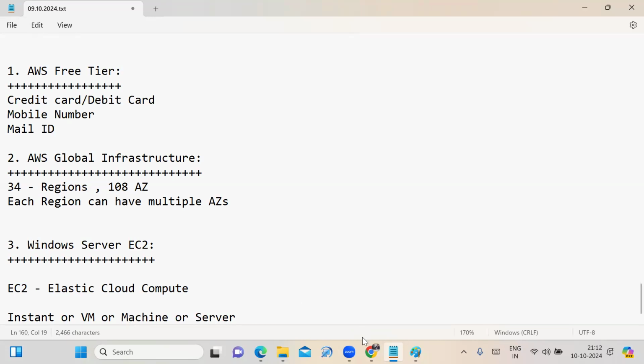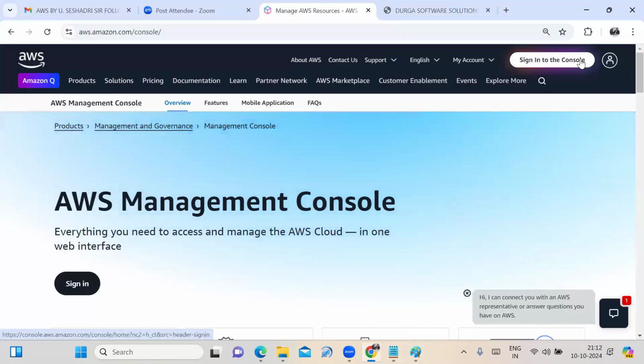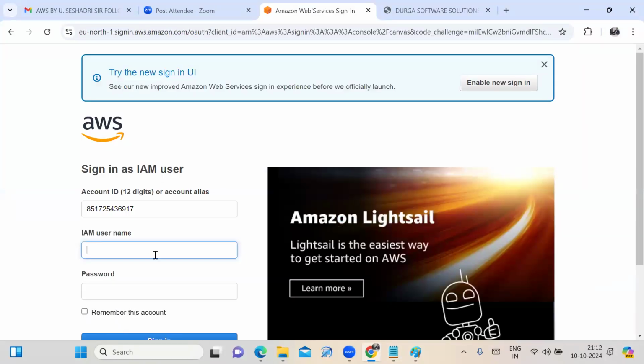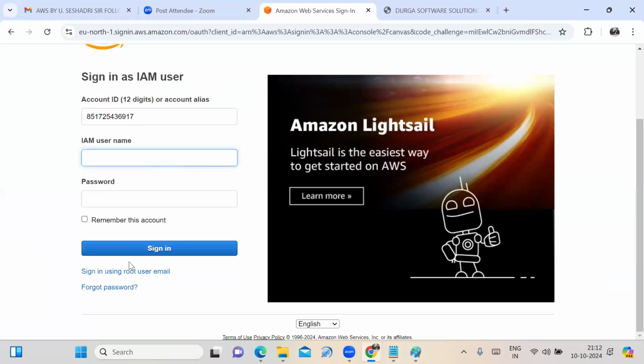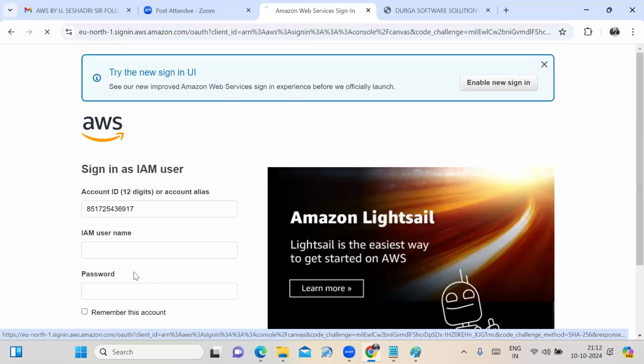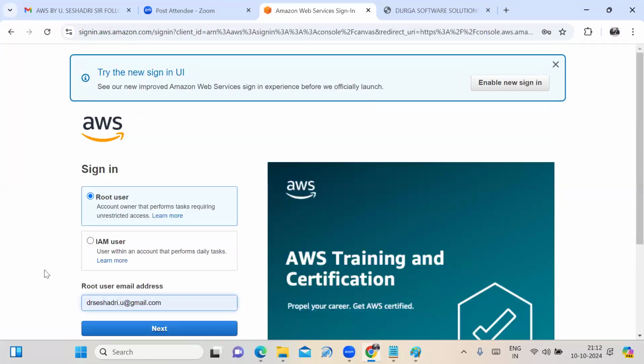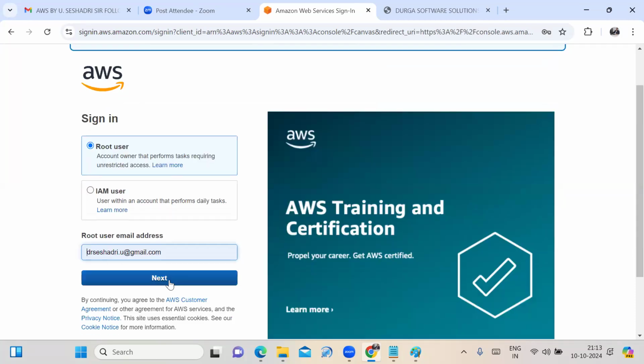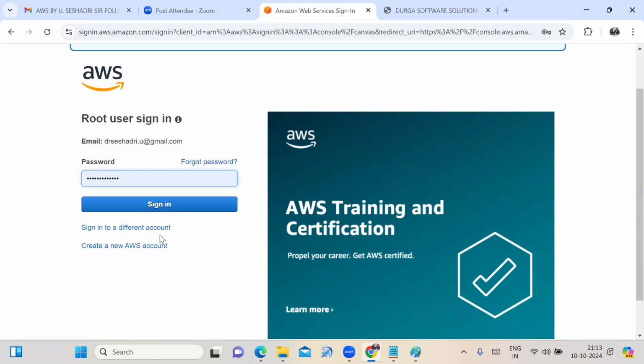Okay. Now, first I have to open my AWS free tier account and sign into the console. Every day we have to sign in with the root user. There are two types of users; I'll tell you about that in an upcoming session on the IAM concept. Right now we choose the root user, enter the mail ID you gave when creating your AWS free tier account, and enter the password.